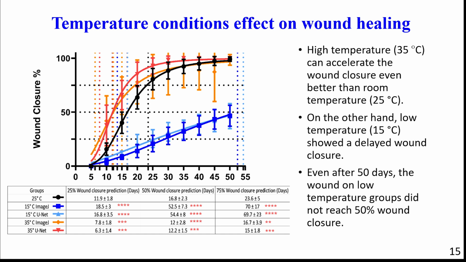Meanwhile, the lower temperature seems to be delaying the wound healing in zebrafish. This result is also in line with prior studies that showed low temperature could delay the wound healing, since low temperature will reduce neutrophil, fibroblast, and epithelial cell activities and impair wound healing. According to these results, we confirmed that our method showed a consistent result with the prior studies that already examined the effect of temperature on wound healing.